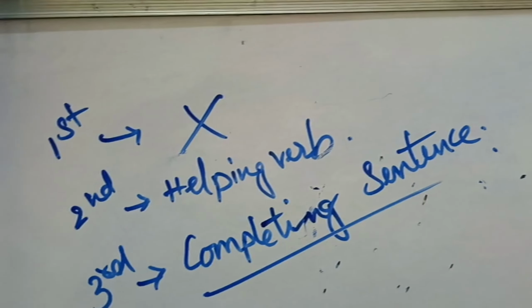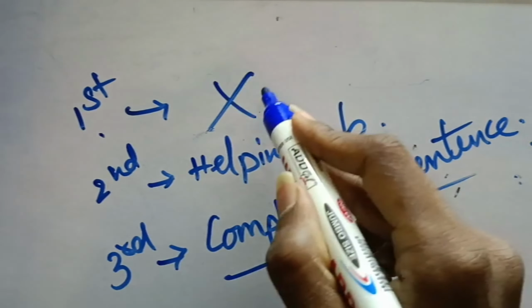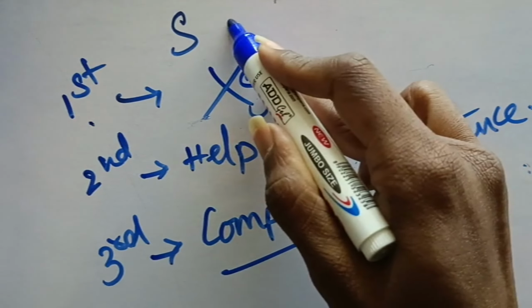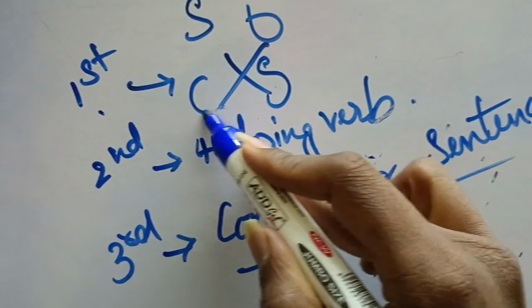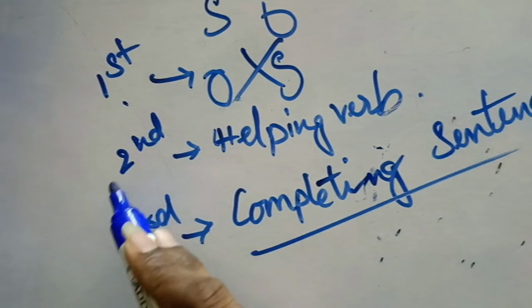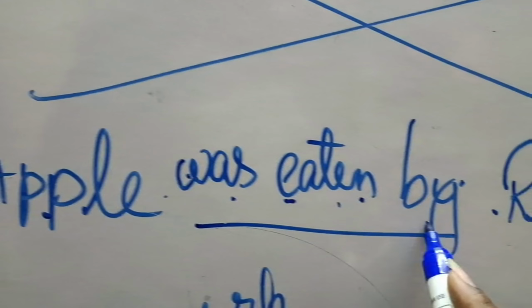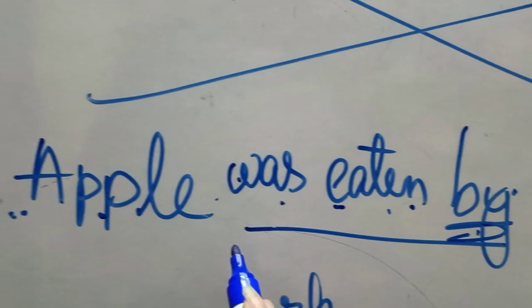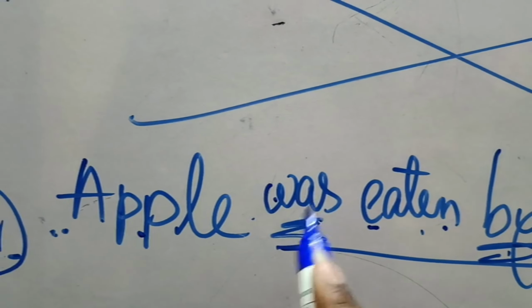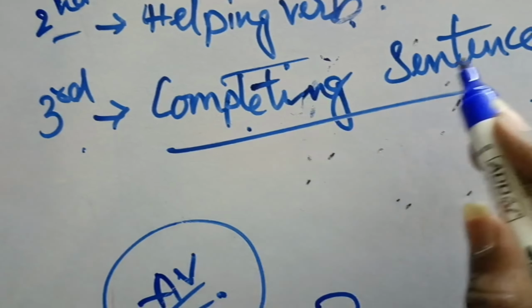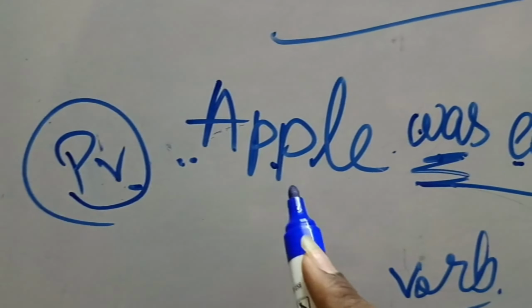as I have said previously, there were three tricks. The first one is X, which means the subject which is present at the start goes to the end, and the object which is at the end in the active voice gets converted into the first word in the passive voice. And the second one is, in this, "apple was eaten by." What is "by"? It is a bystander, and "was" is a helping verb. And coming to the third trick, it is completing the sentence.